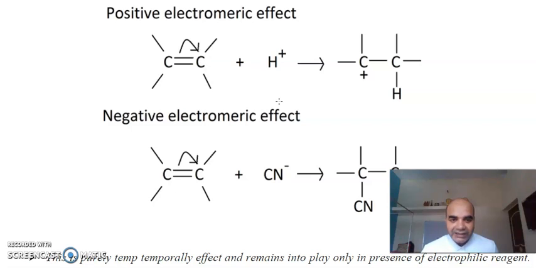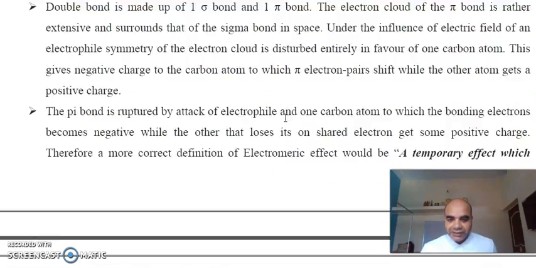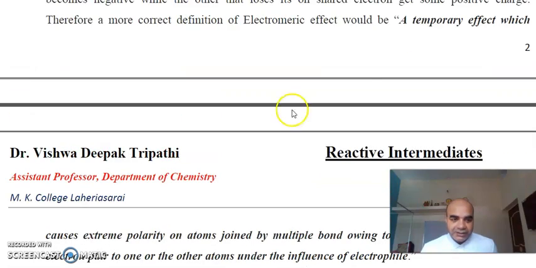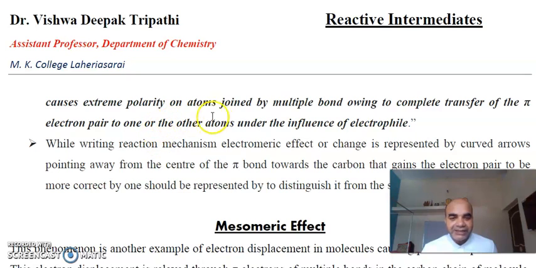As you can see here, the electromeric effect is purely temporary. It occurs in compounds having a multiple bond, and it occurs only in the presence of certain reagents. It is a temporary effect which causes extreme polarity on atoms joined by multiple bonds, owing to complete transfer of pi electrons to one or the other atom under the influence of an electrophile.